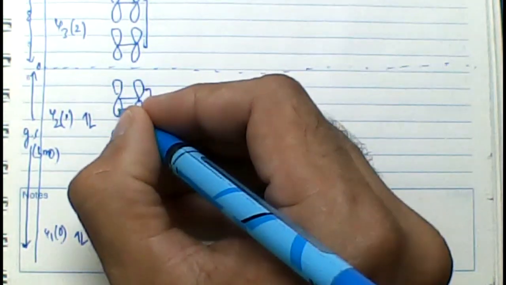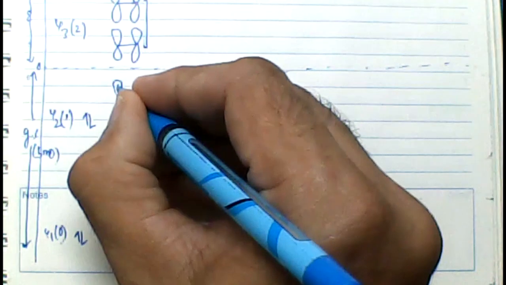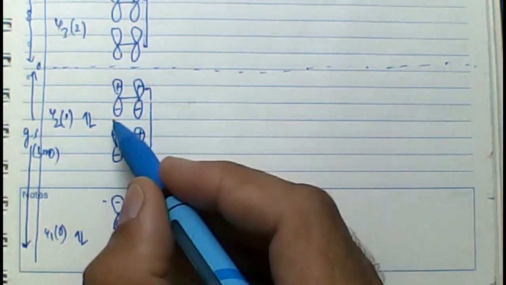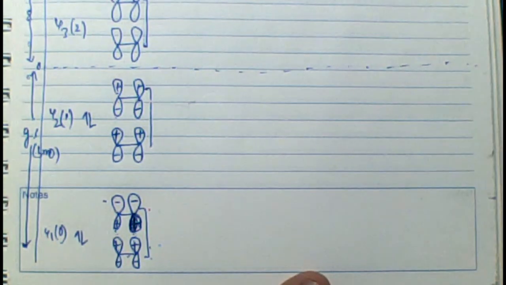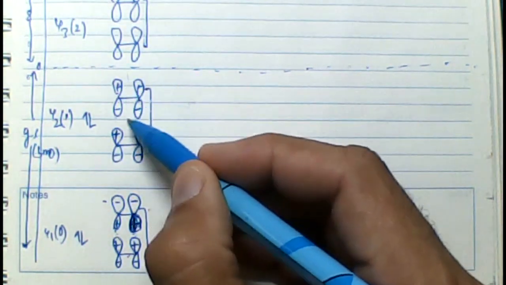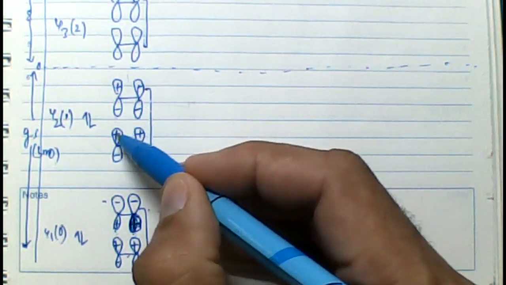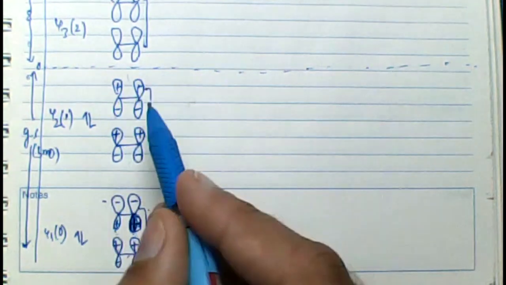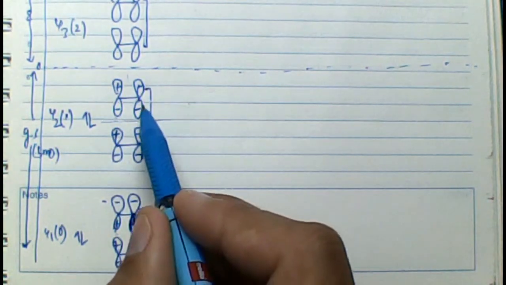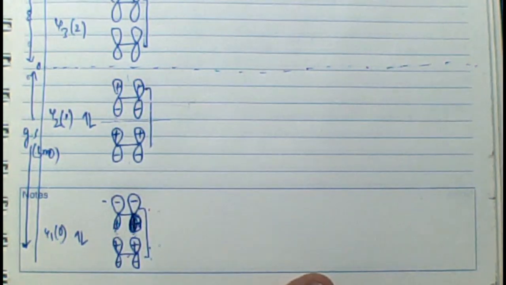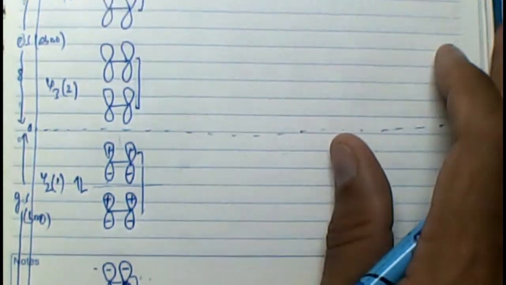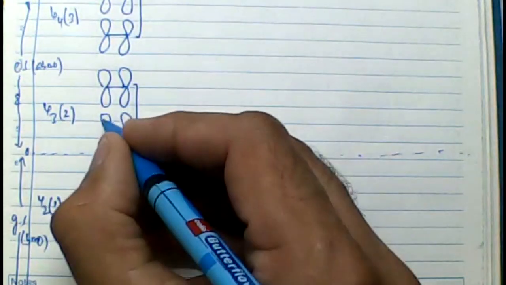I'll repeat again because I've not mentioned the nodes. There was no node here, neither was there a node between ethene molecules, nor a node within this molecule. So we're considering three different types of nodes. One node can be within one ethene molecule, the second node can be within the second ethene molecule, and the third node can be between the two ethene molecules. So three nodes. In the most stable orbital psi 1, there should not be any node anywhere.